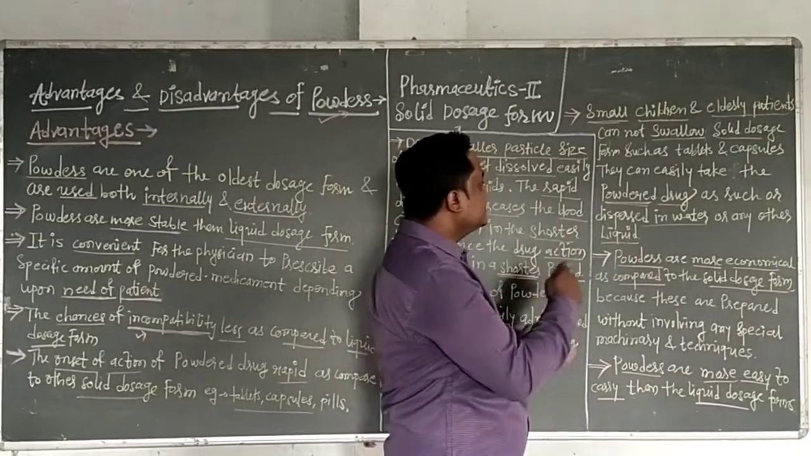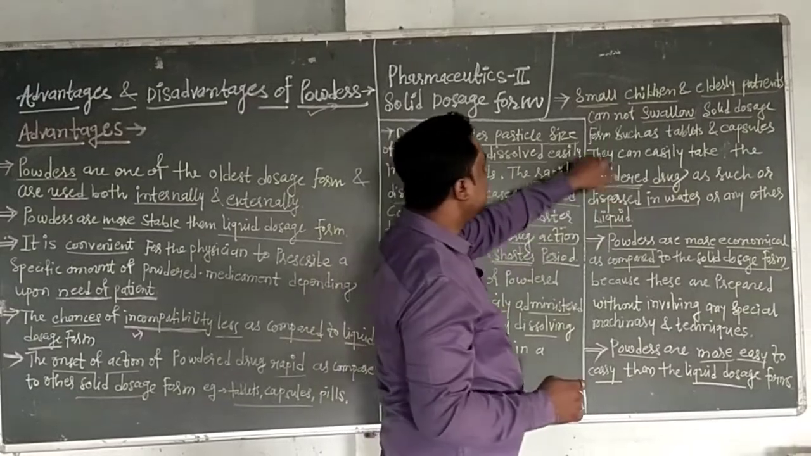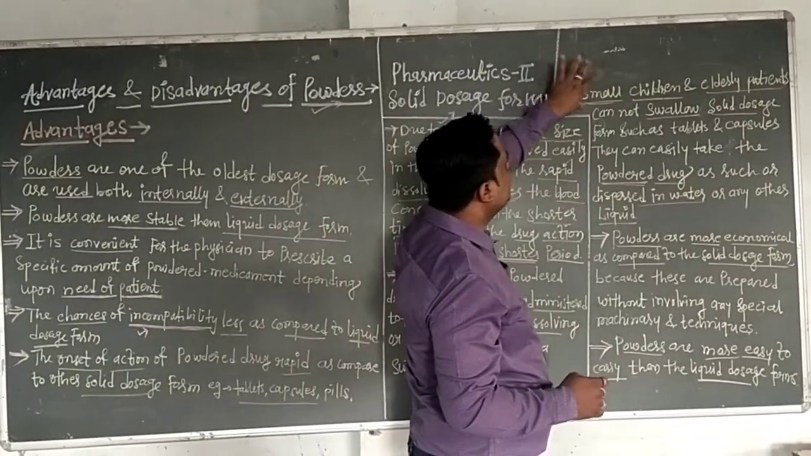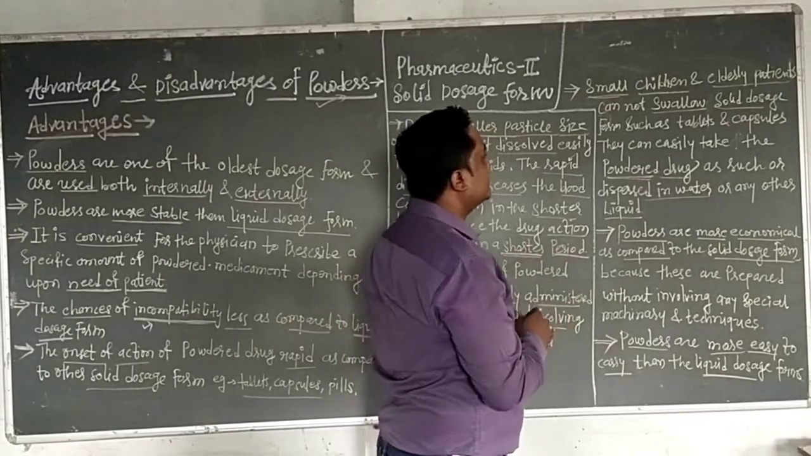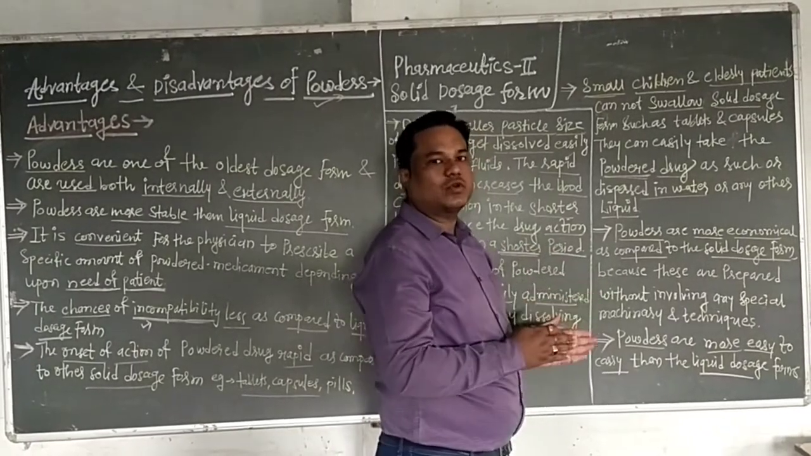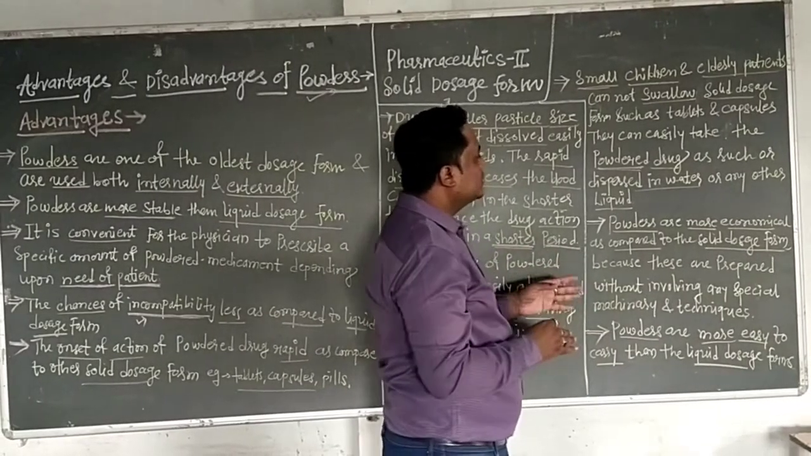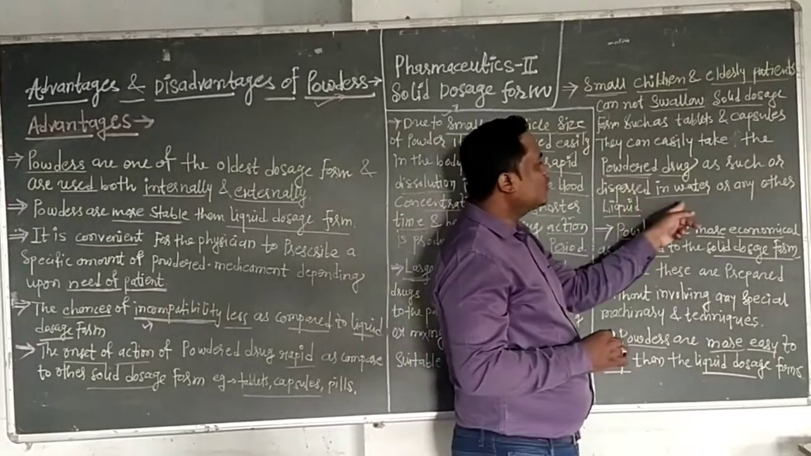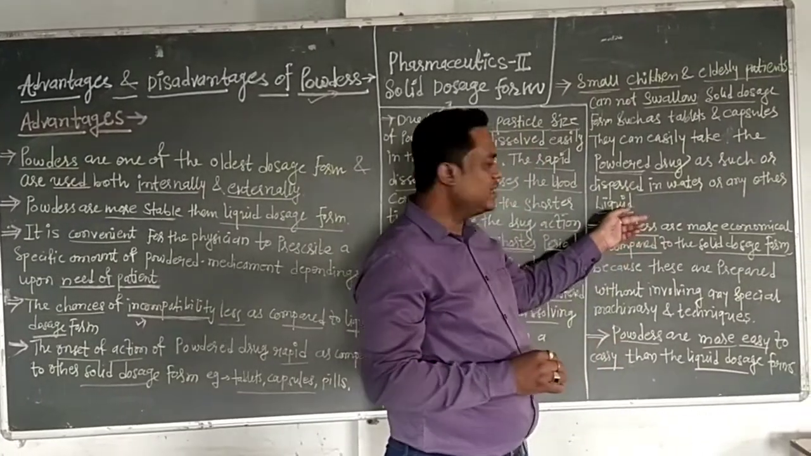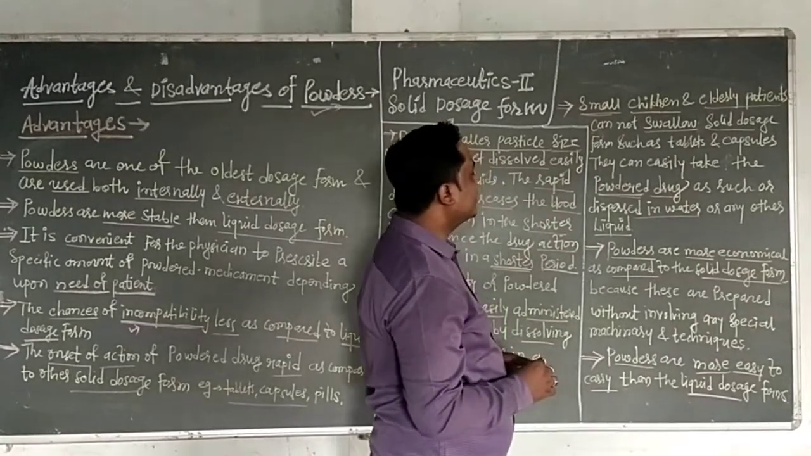Dispersed in water or any other liquid, it can be consumed easily by small children and elderly patients as compared to solid dosage forms, that is tablets and capsules, because there is a swallowing problem. A large quantity of powder is easily administered to small children and elderly patients by dispersing it in water or any other liquid. It can easily be given to the patient, for example, small children and elderly patients.